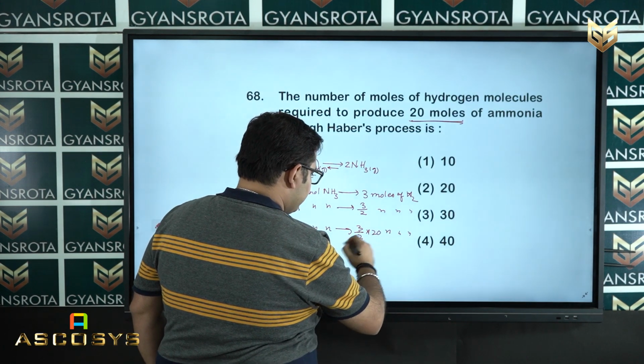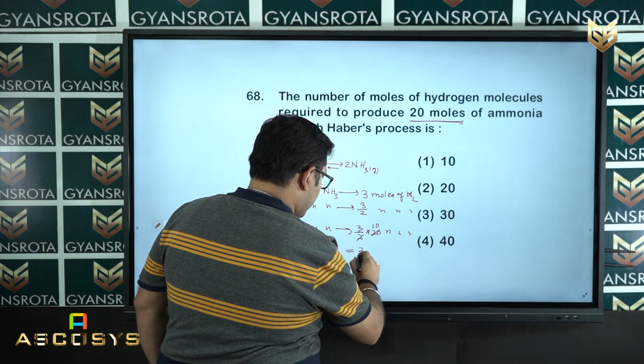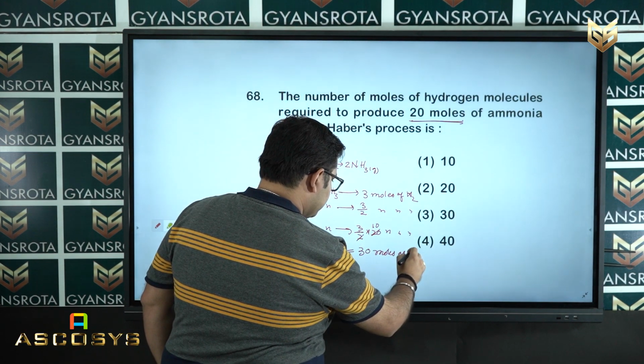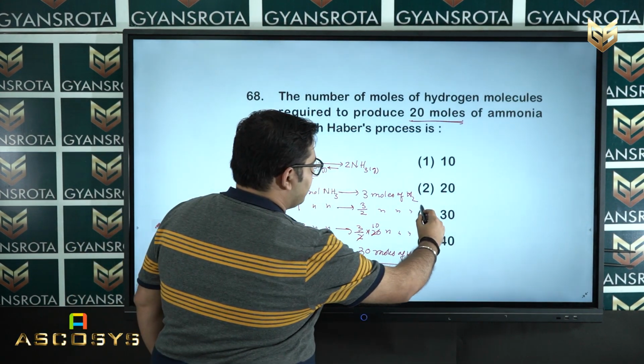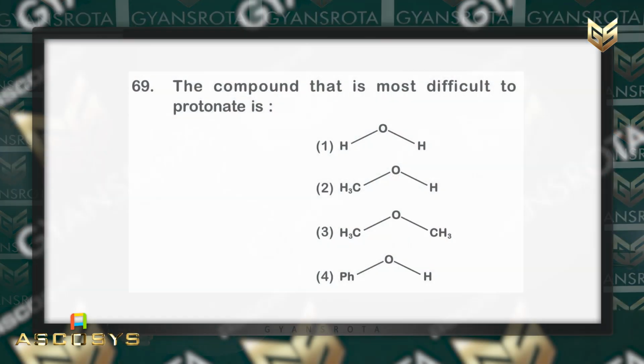So, when we solve this equation, we end up with 30 moles of H2. So, our correct option is option number 3 of this question. Now, question number 69 is on the screen.